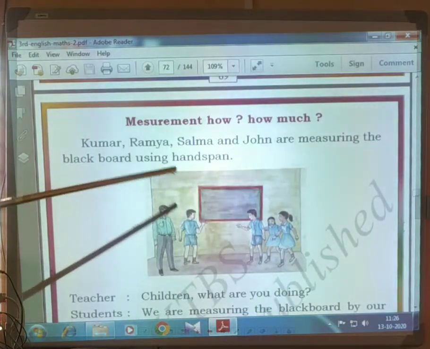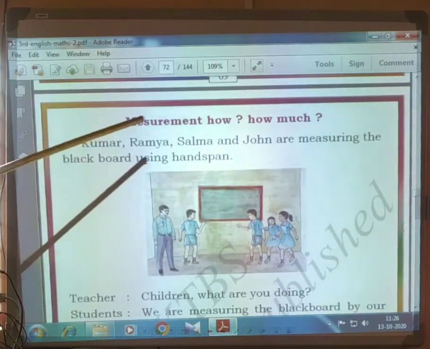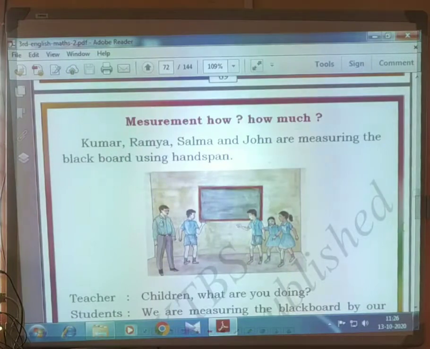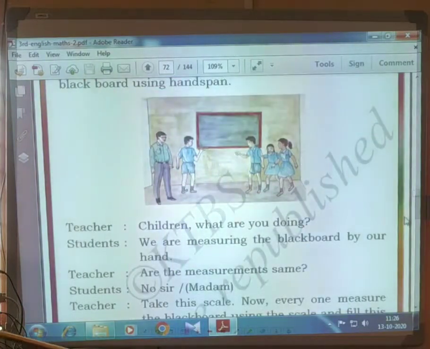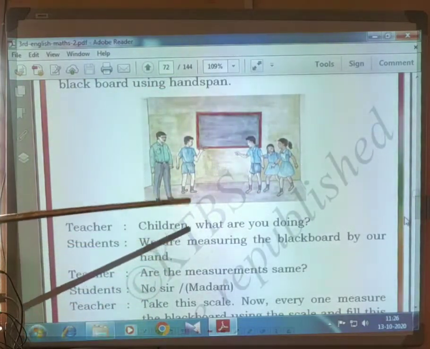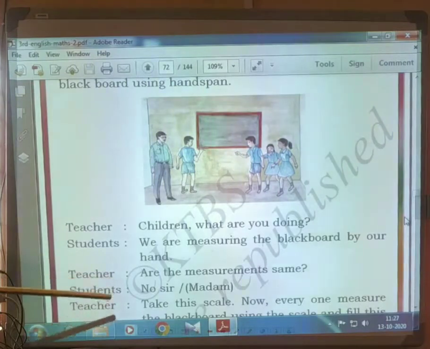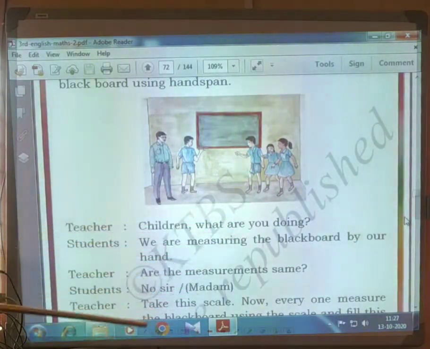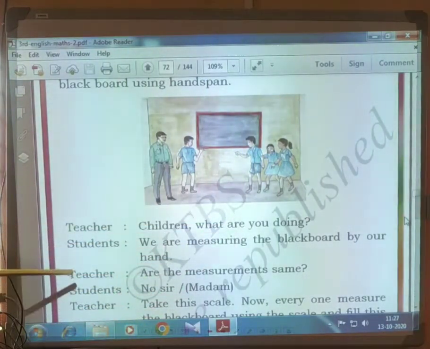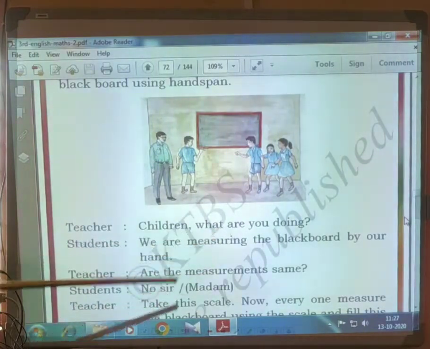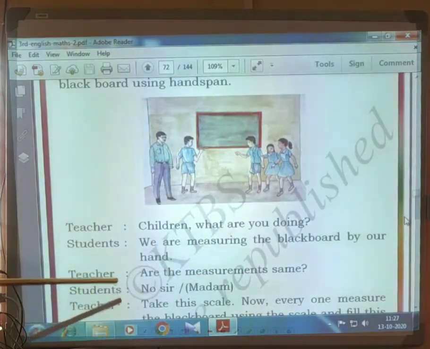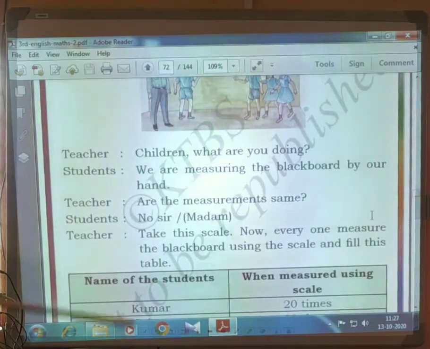See here, some children are there. Kumar, Ramya, Salam and John are measuring the length of the blackboard by their hand span. When the teacher enters the class, "Children, what are you doing?" The students told, "We are measuring the blackboard by our hand." Teacher told, "Are the measurements the same?" Students told, "No, sir, because the fathom or hand spans differ from person to person."